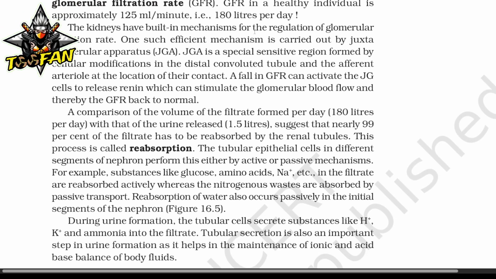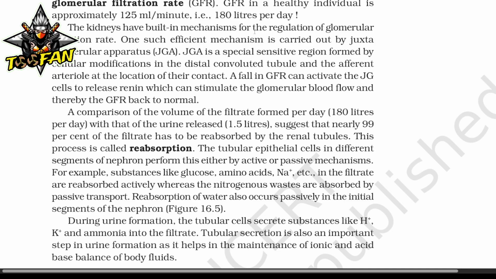A comparison of the volume of the filtrate formed per day with the data of the urine released suggests that nearly 99% of the filtrate has to be reabsorbed by the renal tubules. This process is called reabsorption. The tubular epithelial cells in the different segments of the nephron perform this either by active or passive mechanism. For example, substances like glucose, amino acids, sodium, etc. in the filtrate are reabsorbed actively, whereas the nitrogenous wastes are reabsorbed by passive transport. Reabsorption of water also occurs passively in the initial segment of the nephron.